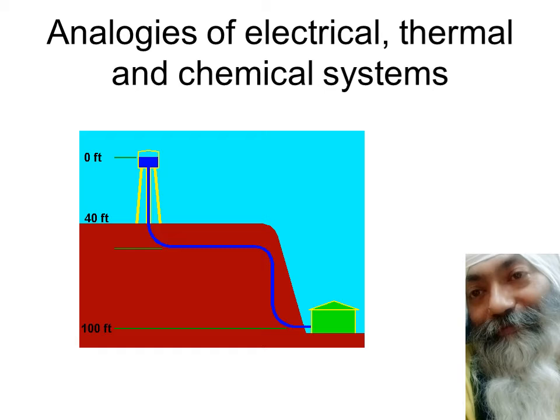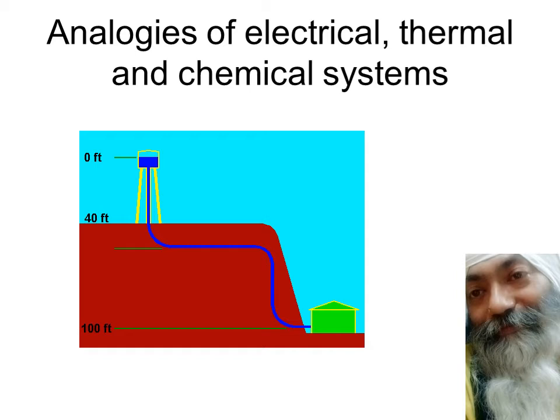Even in the case of mechanical systems, we will see that the role played by force has something equivalent, and its outcome is displacement. This is what we're going to study in the subsequent slides. But without getting confused about force in the mechanical system at this moment, we are comparing fluid systems with thermal systems with electrical systems with one simple idea in mind: we are going to get analogous elements, so that whatever we understand comfortably in one system can be applied in the other system.